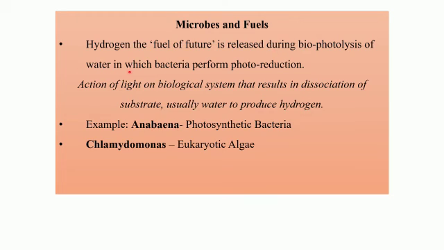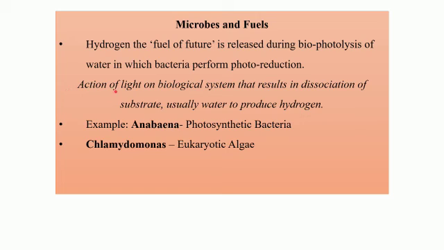And bacteria are used for this, and they perform photoreduction. That is reduction which takes place in presence of light. It is called photoreduction, and that is brought about by certain species of bacteria. The species are given here. Anabaena, that is a photosynthetic bacteria which can bring about the biophotolysis of water. Another one is Chlamydomonas, that is a eukaryotic algae. So they perform photoreduction, and they bring about the splitting up of the water molecule, giving rise to hydrogen gas.